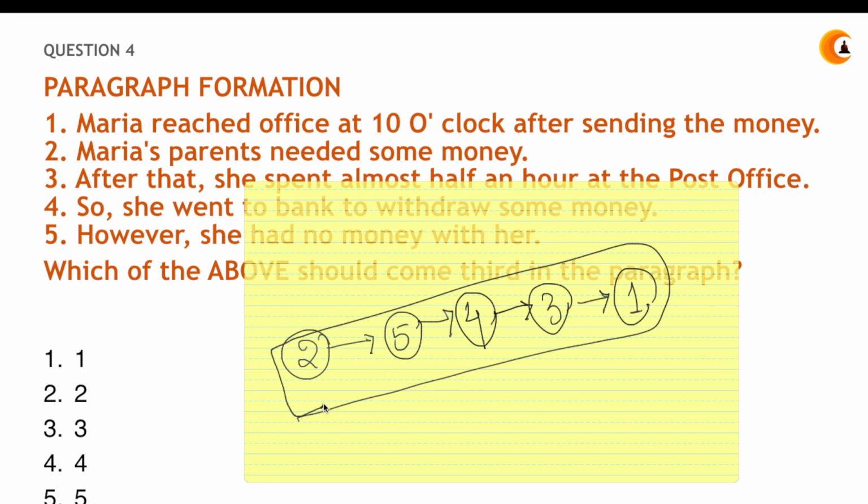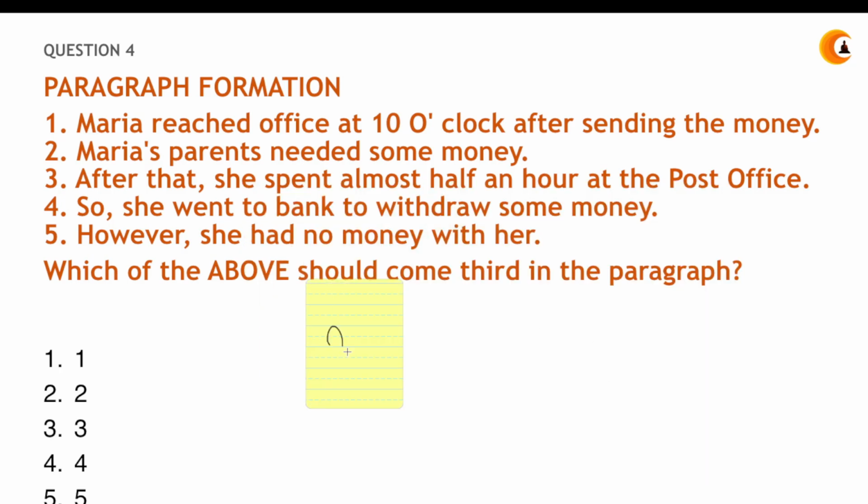Always try relating the statements, okay? So what comes third? Third is the fourth statement. So where is your option? I suppose option 4 is the only one having 4. So what will be your answer? Your answer will be, so she went to the bank to withdraw some money.